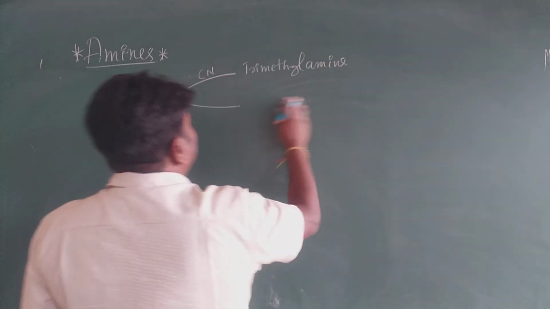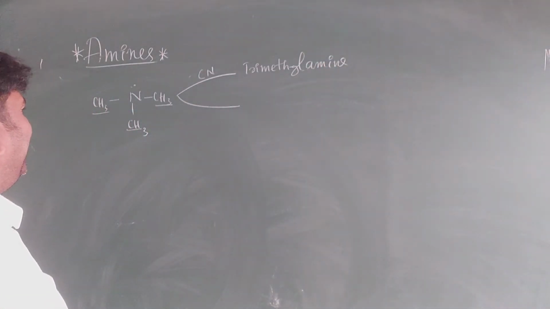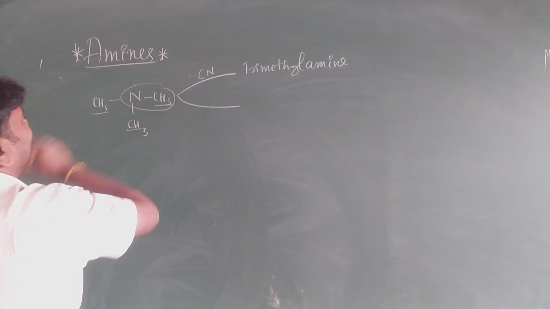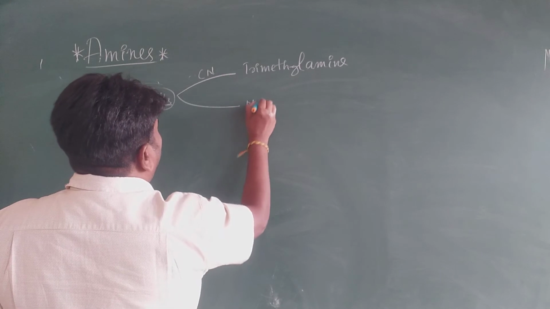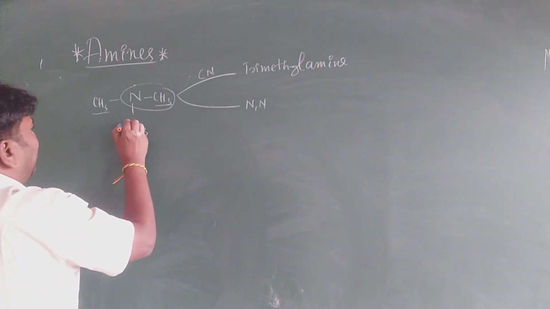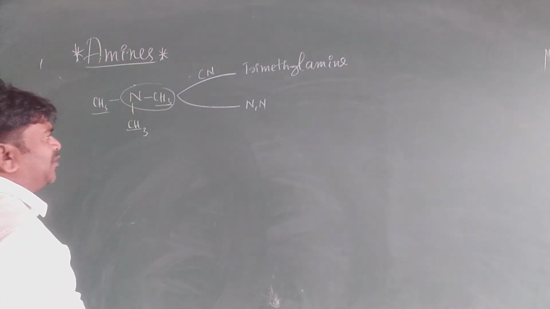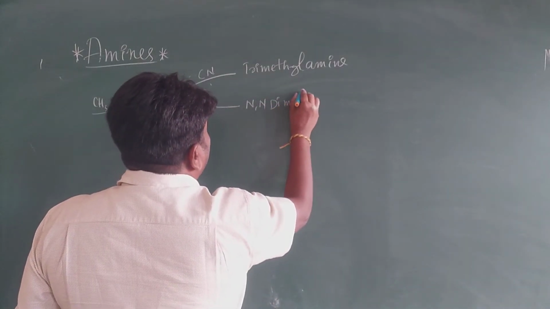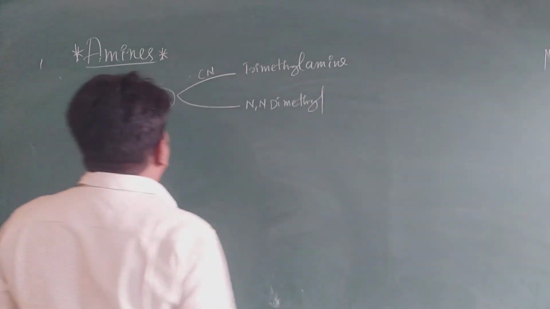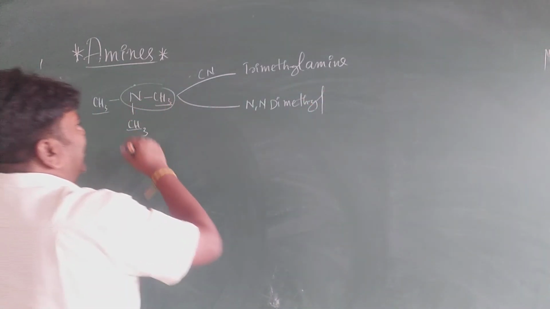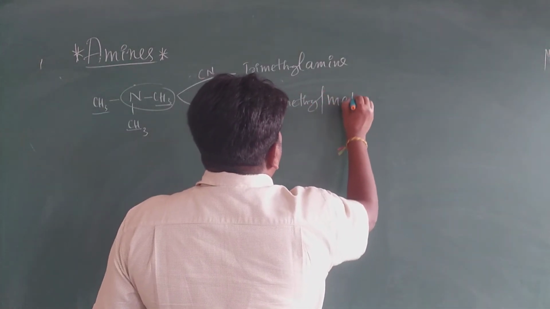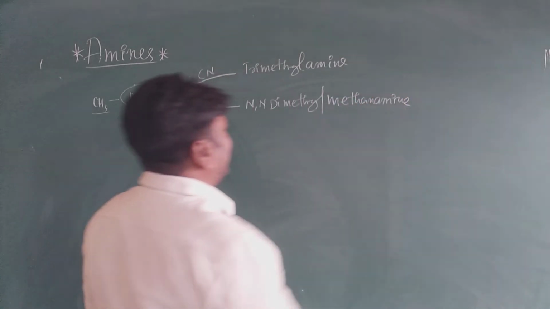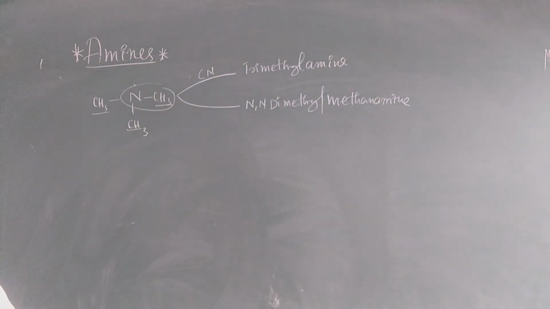Trimethylamine. Next one, the IUPAC name. My dear students, the 3 carbons are the same. So it is N comma N, that means 2 methyl groups are attached to nitrogen. So N comma N dimethyl. Nitrogen is attached to 1 carbon, so it is methanamine. Methanamine. It is very important. Don't confuse.